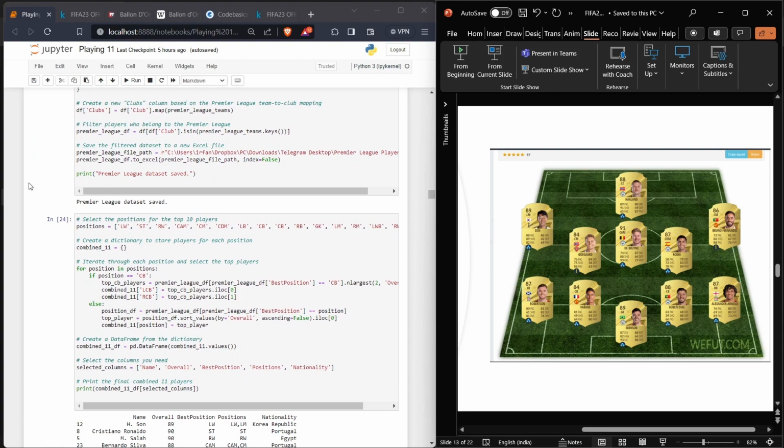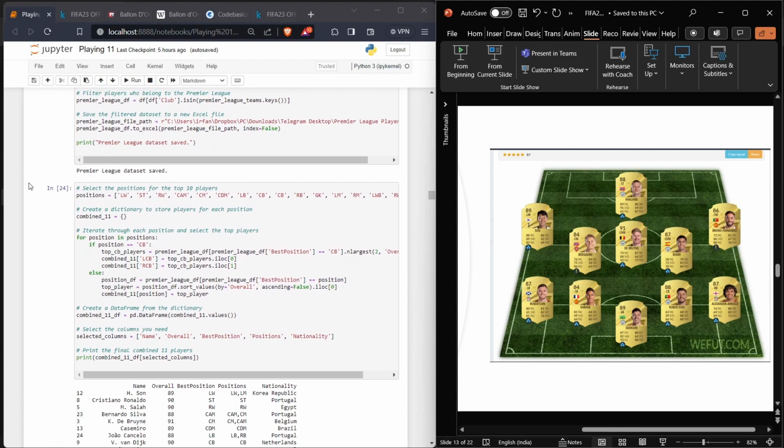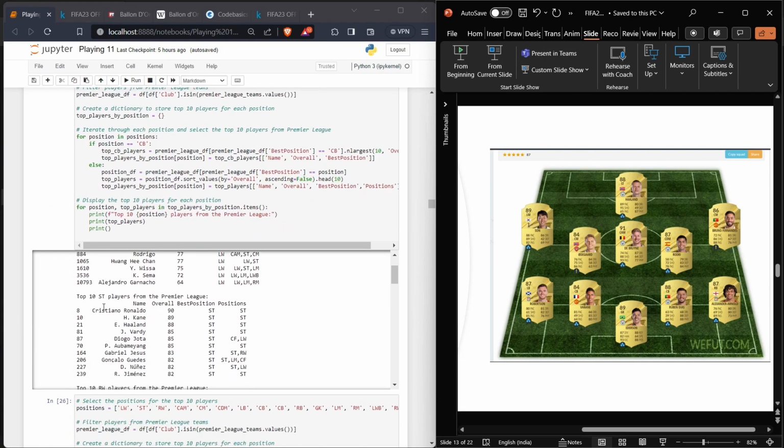For the Premier League team, it's going to be 1 attacker, 5 midfielders, and 4 defenders. So our striker is going to be Erling Haaland.